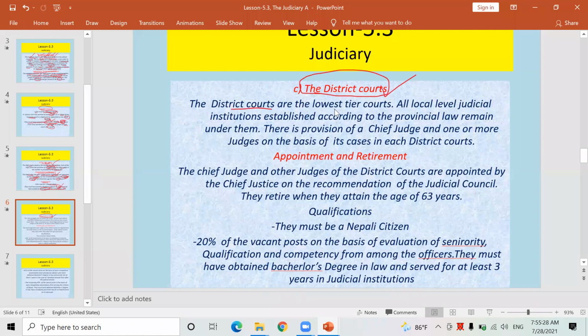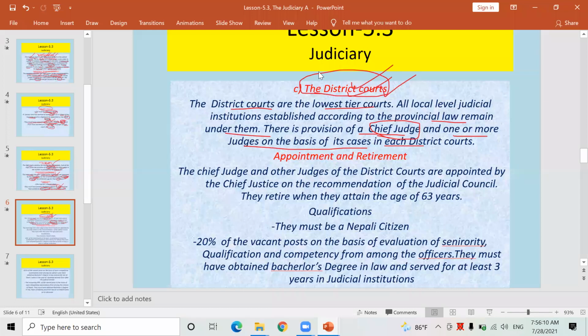Look here, district courts are the lowest tier courts. All local level judicial institutions established according to the provincial law remain under them. Judicial institutions like the judicial committee formed in a municipality or village executive have to work under the district court. It means there is a provision of a chief judge. In each district court, a chief judge and one or more judges are appointed on the basis of cases. अब केसहरु कति दर्ता भएको छ त्यसैको आधारमा there will be appointed judges, but there must be a chief judge as the head of the district court.